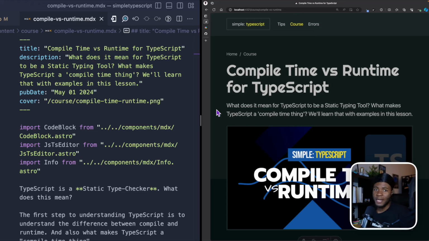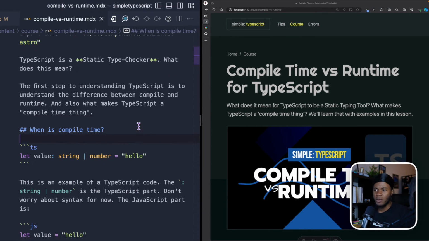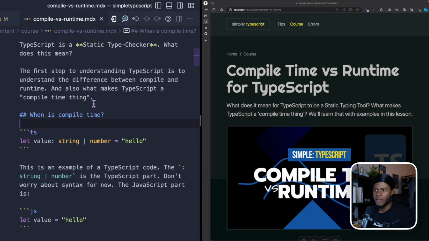I'm currently building a website with Astro, simple TypeScript dev, where I teach TypeScript stuff. But here is one thing I encountered. So here in this markdown, I have this text here. It's a double quote, then "compile time thing", and ending with another double quote.